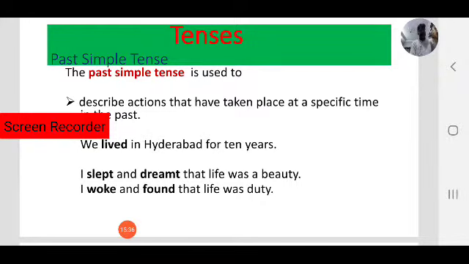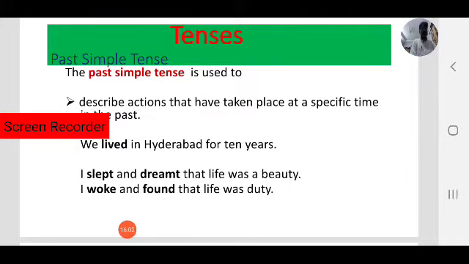In everyday conversation, you almost always talk about past activities. So that's why we have to learn how to say past activities in English. Observe your conversation. Every time we talk about past actions. So that's why learning past tense is most important.